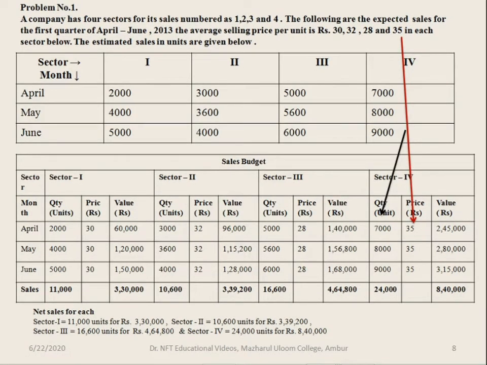Finally, we have to calculate for sector 4. In case of sector 4, the estimated sales in units is 7,000, 8,000 and 9,000. And the selling price per unit is 35 for each: 35 for April, 35 for May and 35 for June. So 7,000 into 35 is 2,45,000, 8,000 into 35 is 2,80,000 and 9,000 into 35 is 3,15,000. So total value is 8,40,000.